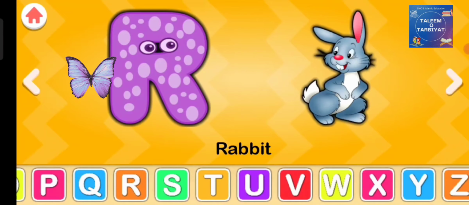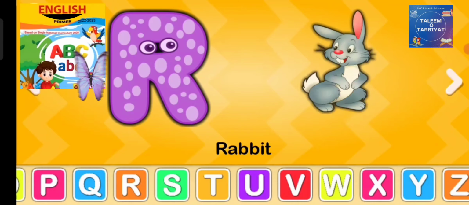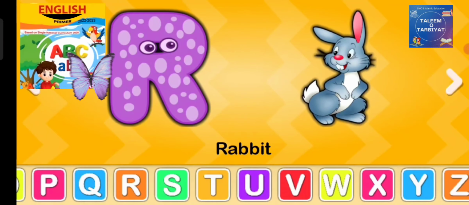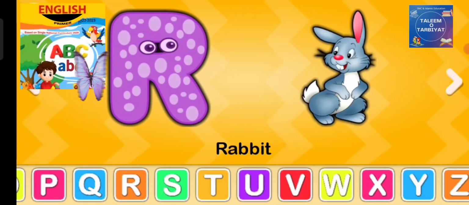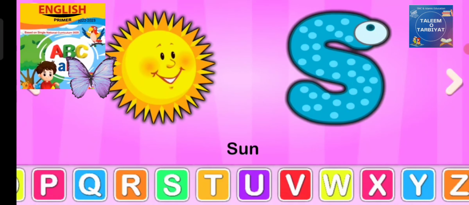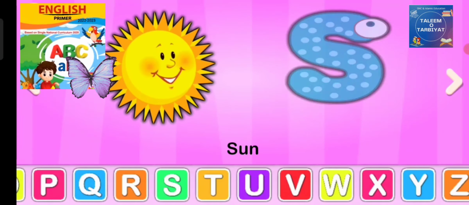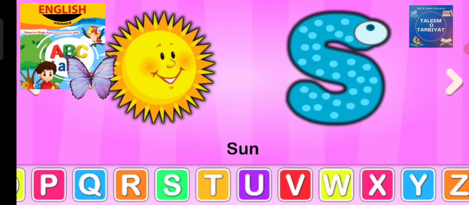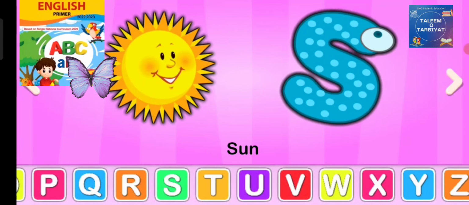What comes after Q? R. R, rabbit. What is the sound of R? R-A-B-B-I-T. Rabbit. What comes after R? S. What is the sound of S? S, sun. S-U-N, sun.